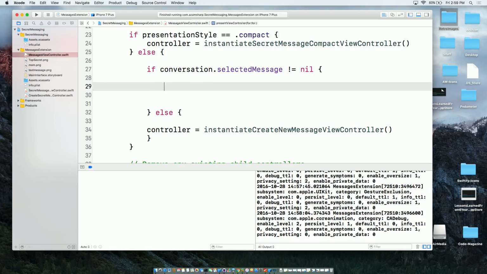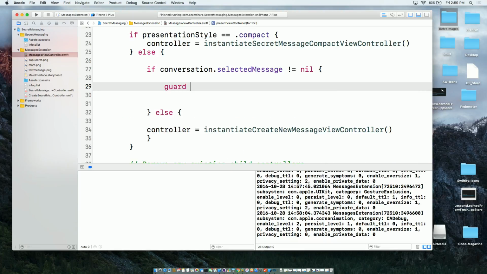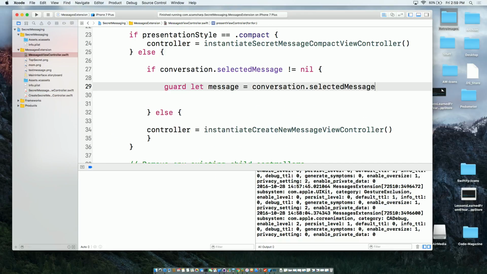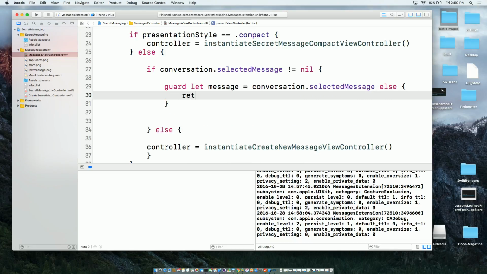Now I need to find out that particular URL and the secret text inside it. So I can simply write a guard statement: guard let message equals conversation.selectedMessage, else it's just not going to do anything.